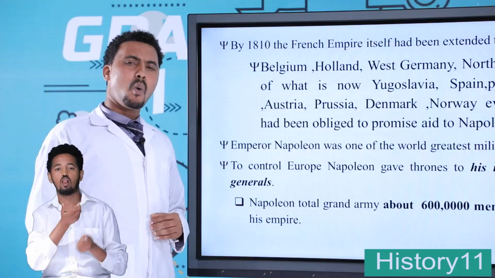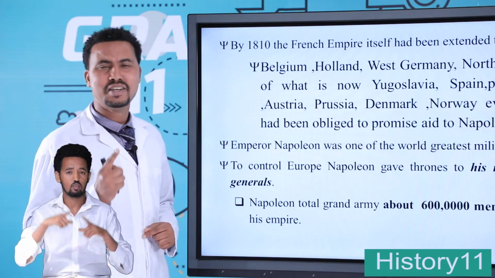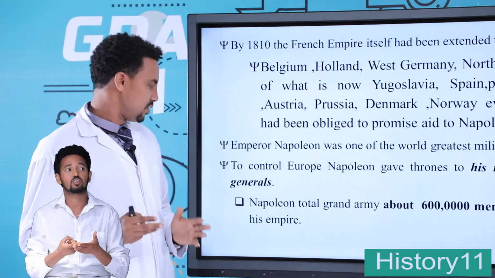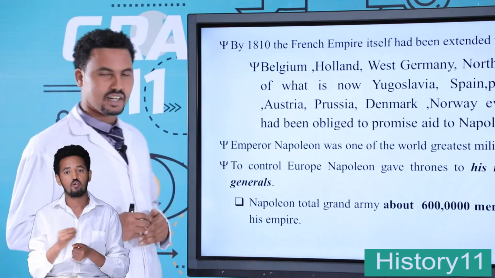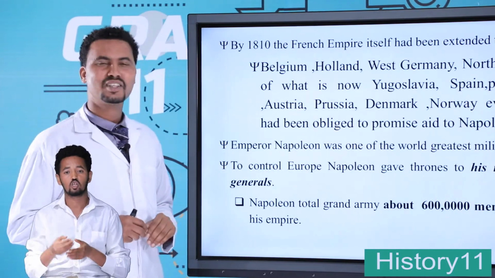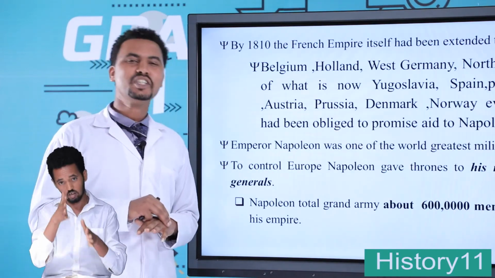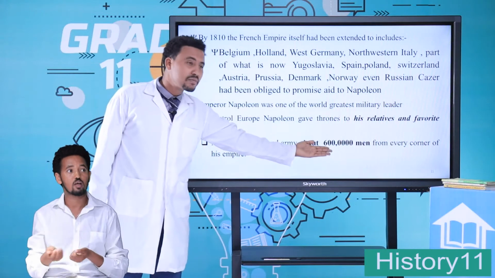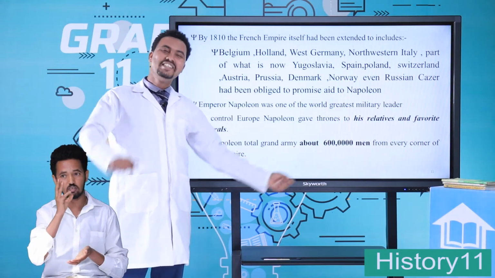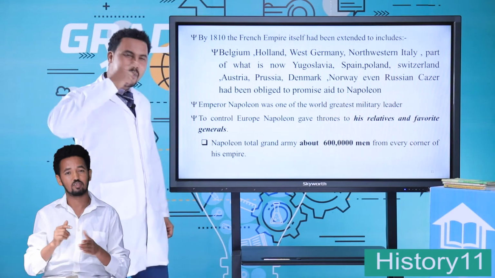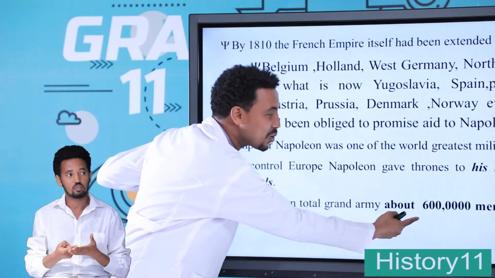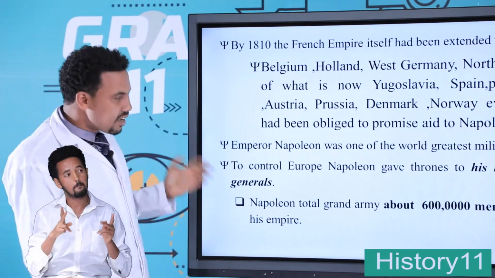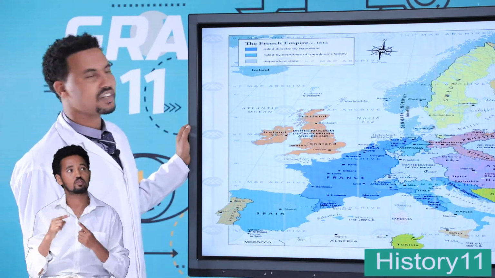Napoleon, one of the world's greatest military leaders of the time, controlled Europe and gave thrones to his relatives and favorite generals. During that time, Napoleon Bonaparte had about 600,000 soldiers in different parts of his empire. In the early 19th century, using this force, he captured different provinces of Europe.